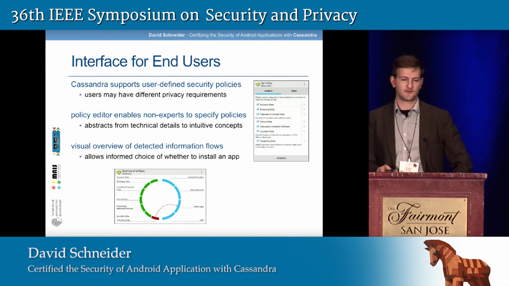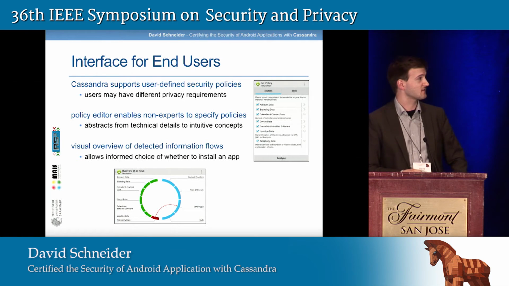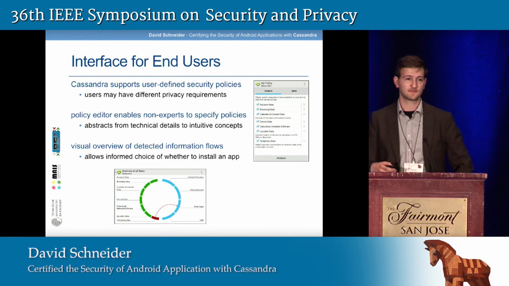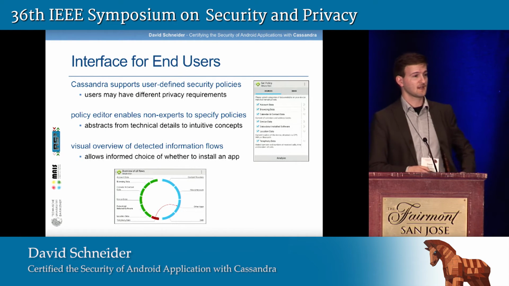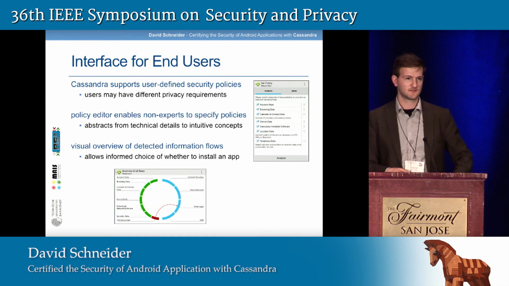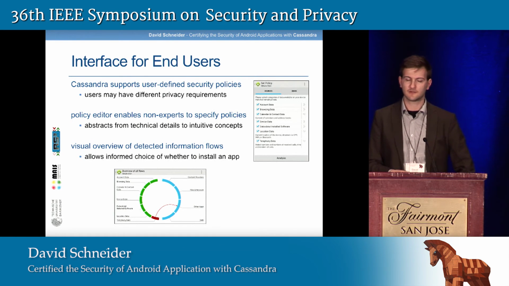So we provide a policy editor, which you can see on the right here, that enables users to specify their privacy requirements by selecting categories of sensitive data that they want to keep secret. By phrasing our security policies in such intuitively understandable categories, we hope to make Cassandra usable also by people who are not security experts.